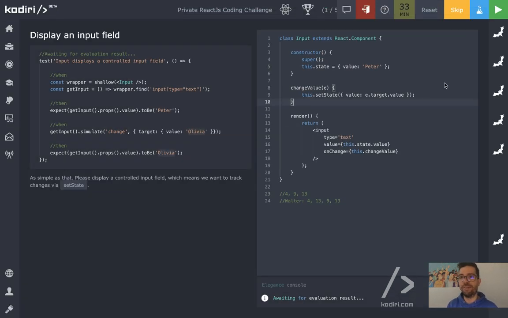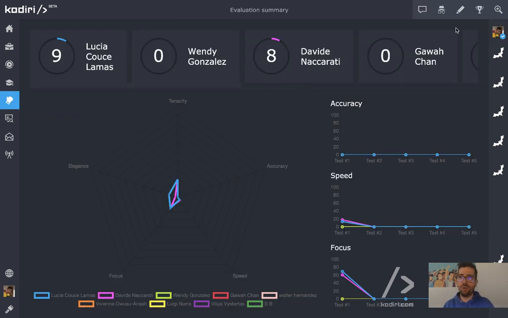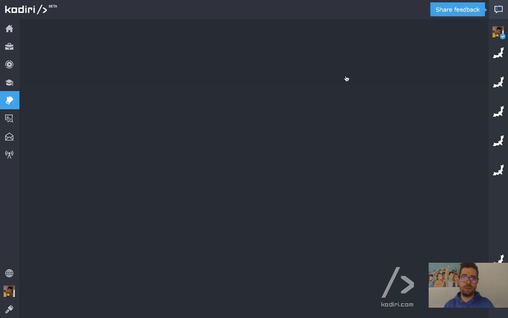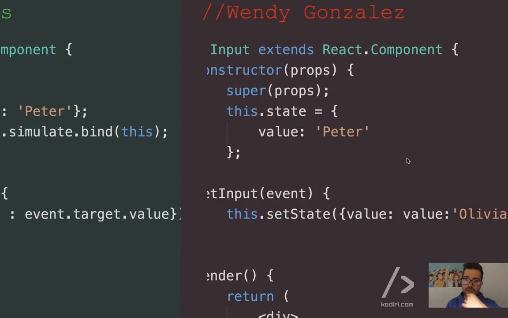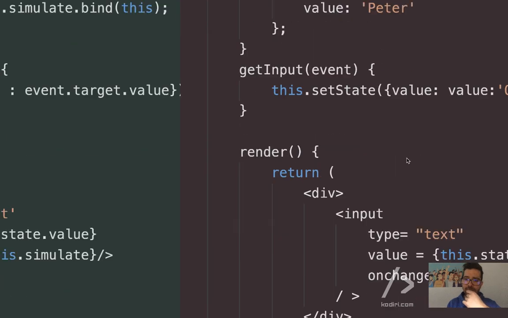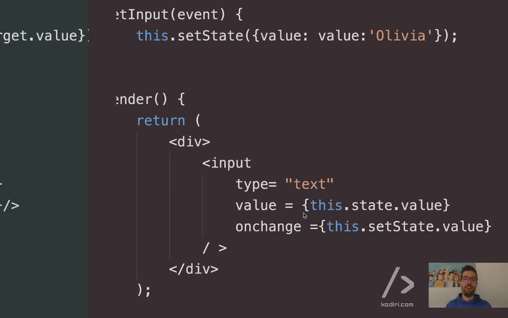However, if we evaluate it, let me have a quick look at your solutions. I think both Lucia and Davide found the answer, so I'll ignore you for now. Yeah, so look, for instance, Wendy. It's literally what we explained, right? You see the chaos in the space handling in Wendy's solution. On the first line, the space goes on the right. On the second line, the space goes on the left and the right. And on the third line, the space goes on the left, right? So she's covering all the possibilities, and all of them are wrong, I'm afraid.